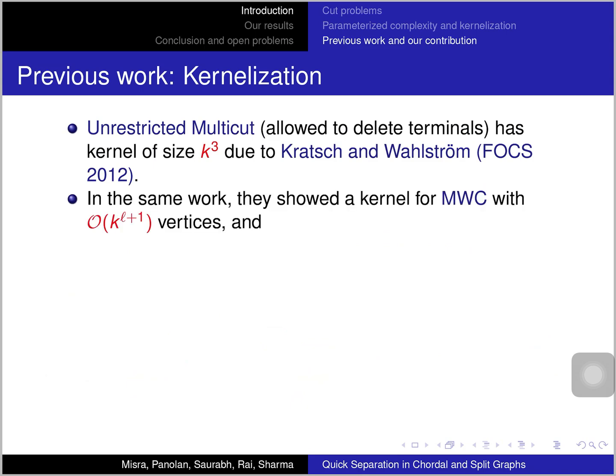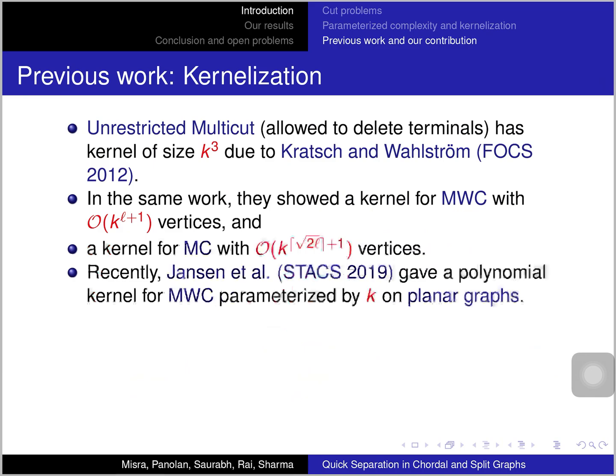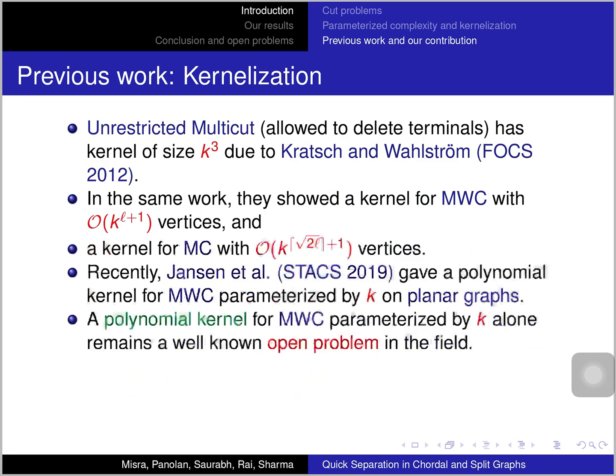In the same work, they show a kernel for multi-way cut with k to the l plus 1 vertices and a kernel for multi-cut with k to the square root of 2l plus 1 vertices. But since these functions are not polynomial, these are not polynomial kernels. Recently, Jensen et al. gave a polynomial kernel for multi-way cut parameterized by k on planar graphs. But on general graphs, getting a polynomial kernel for multi-way cut parameterized by k is a well-known open problem in the field.